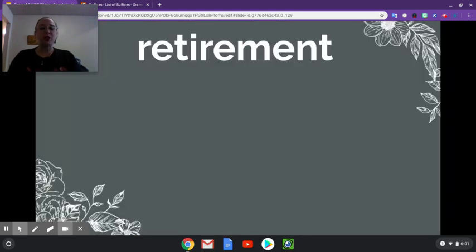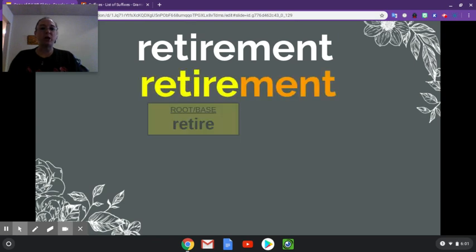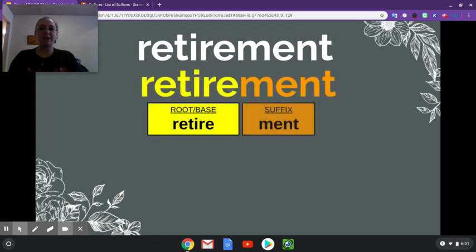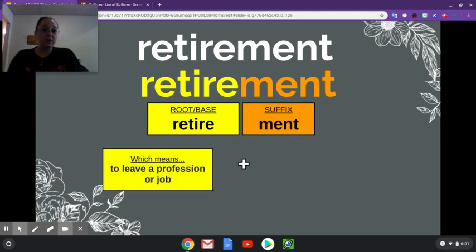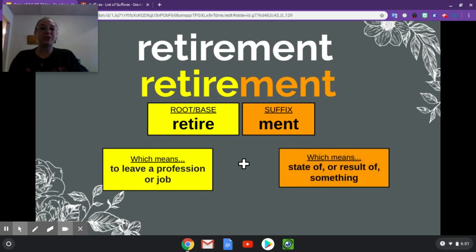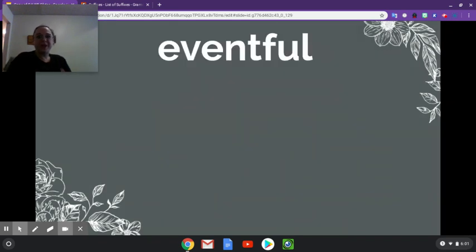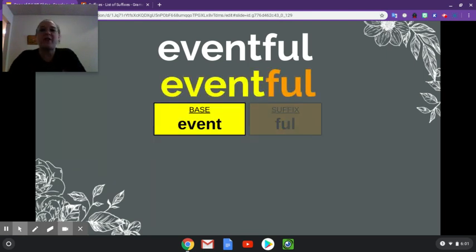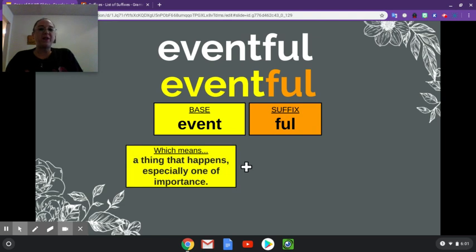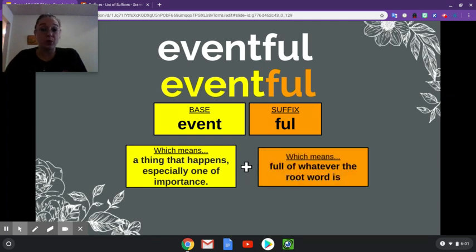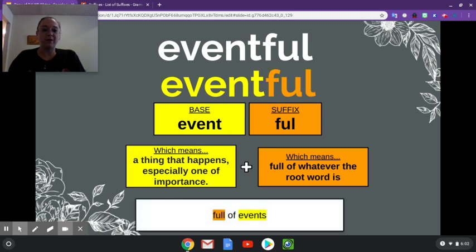Our next word is retirement. Our base word is retire, and ment is the suffix. Retire means to leave a profession or a job. Retirement is the state of or the result of something, so the state of ending your working or professional career. Eventful is our other word. Event is our base word and full is our suffix. Event is a thing that happens, especially one of importance. And then full is full of whatever the root word is, so full of events.